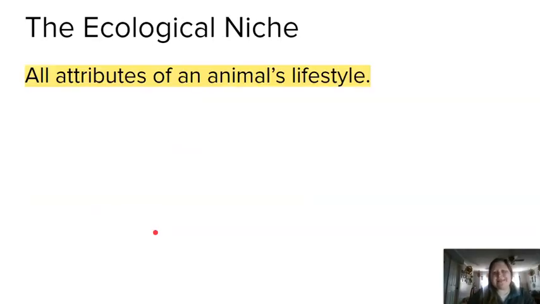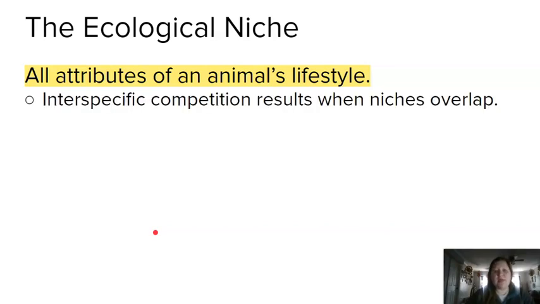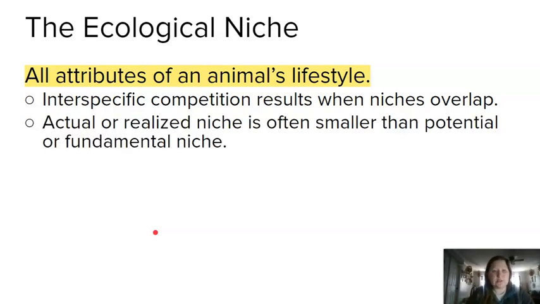All right, so what is a niche, or niche, depending on how fancy you want to be? A niche is all attributes of an animal's lifestyle. It's where they live, it's what they eat, it's what they do, it's their job, it's everything. So interspecific competition results when niches overlap. Interspecific competition is competition between different species. So if there's two different species that eat acorns in the spring, that's a niche overlap, and so there's going to be competition for that resource.